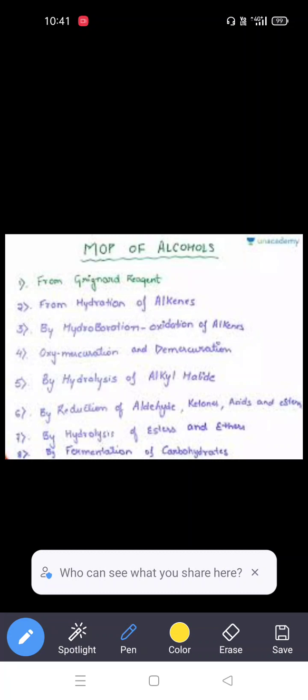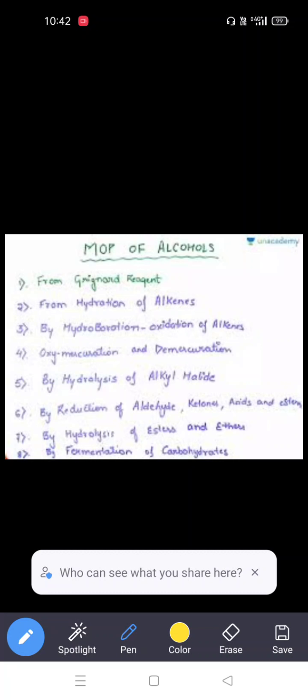So this is the first one, hydration, we already completed. Alkenes react with water in presence of acidic medium to prepare the alcohols. Most of them here we were preparing are secondary and tertiary alcohols. The third one is by hydroboration method and oxidation of alkenes. By this method we are preparing primary alcohols also. This is also a very important one.